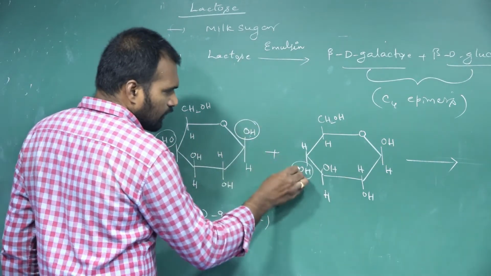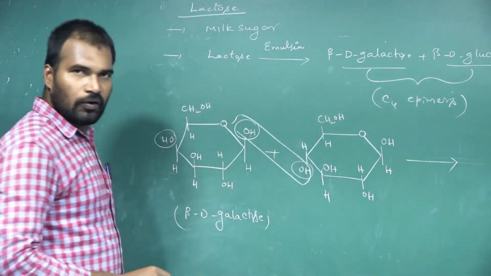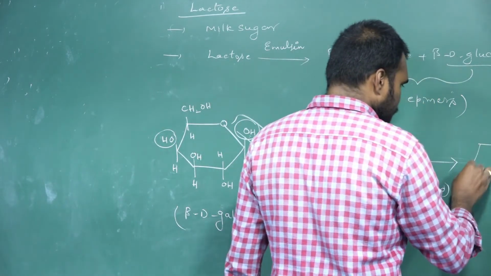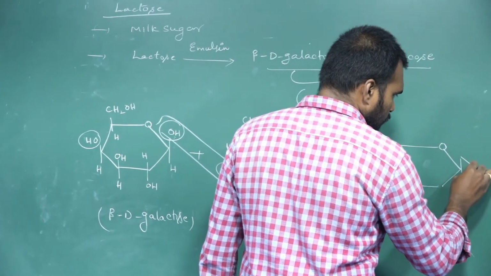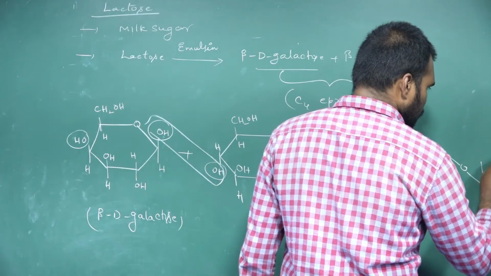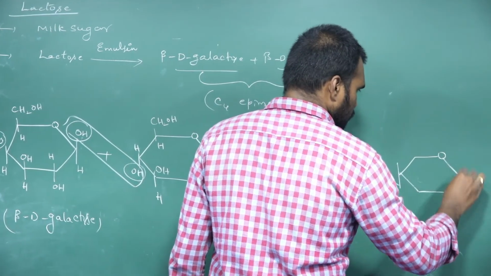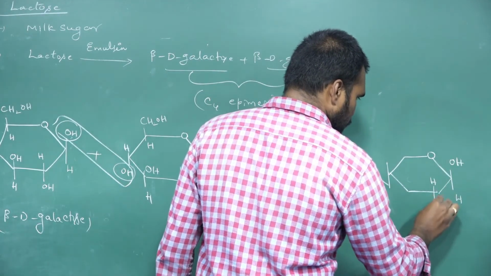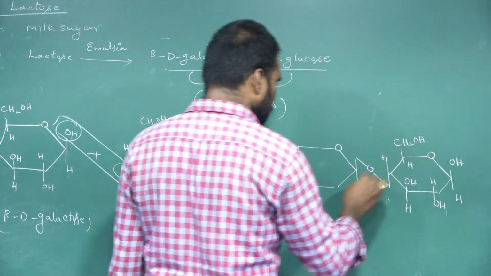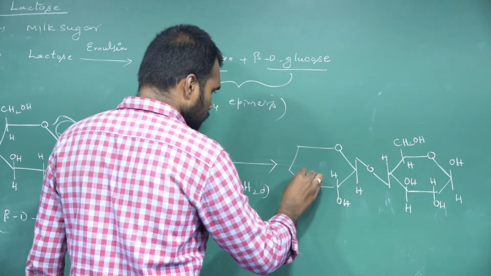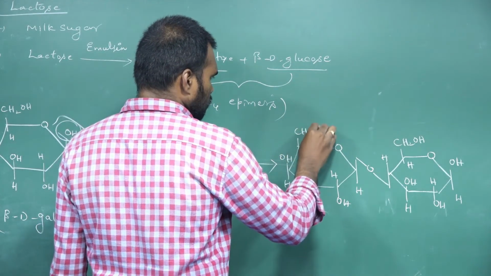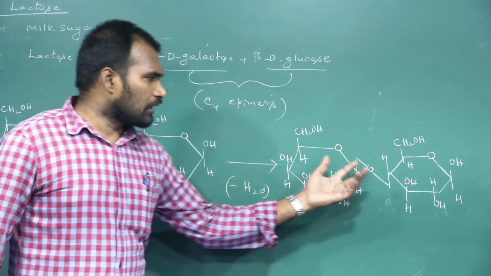See, this OH and this OH, they both are involved in glycosidic linkage and they lose water and they form this. So this is what? Glycosidic linkage.